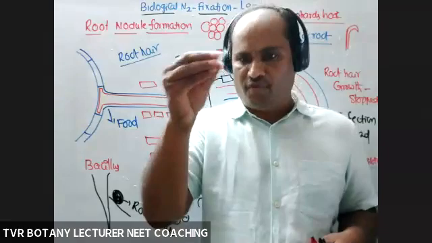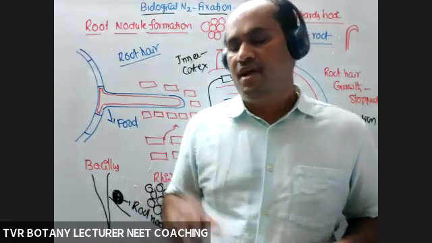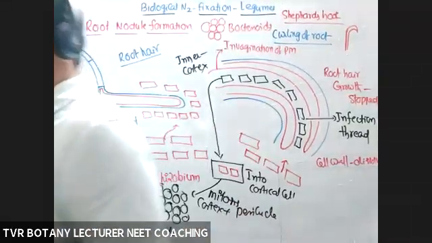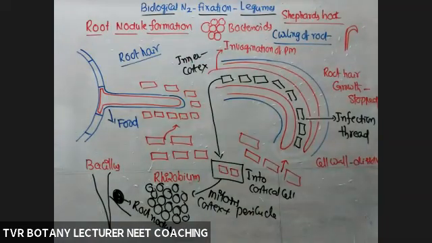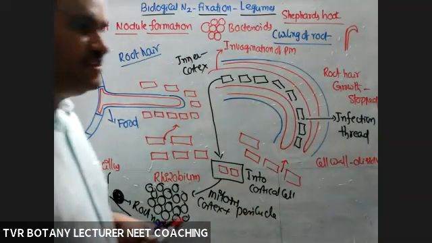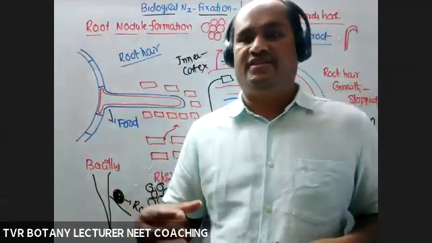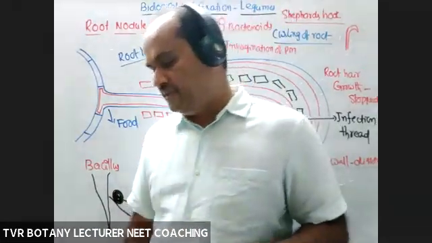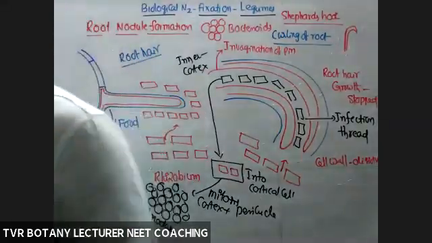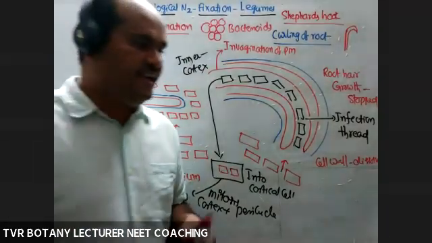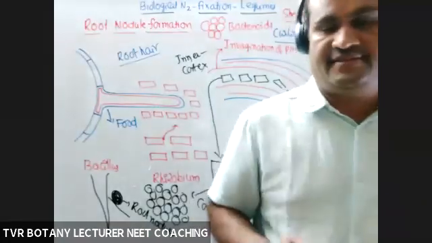Its purpose is the transportation of rhizobial cells into the cortex. Once bacteria are present in that invagination, it is called the infection thread. The final destination of the infection thread is the cortical cells.